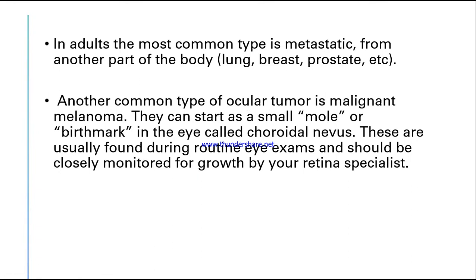From there, these cells will grow abnormally and multiply at a very fast rate, and it can cause malignant melanoma. These are usually found during routine eye examination and should be closely monitored for growth. So we have to check the rate of growth of these moles or birthmarks in the eyes. This can be done by a retina specialist.